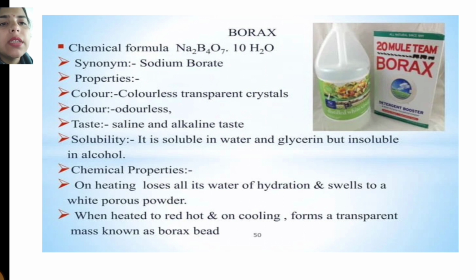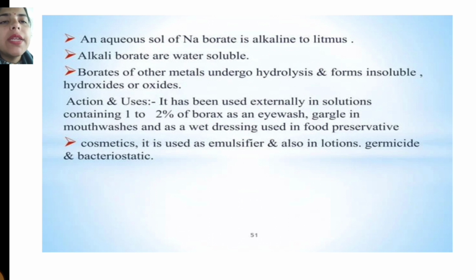Chemical properties: on heating, it loses all its water of hydration and swells to a white porous powder. When heated to red hot and then cooled, it forms a transparent mass known as the borax bead. An aqueous solution of sodium borate is alkaline to litmus. Alkali borates are water soluble; the borates of other metals undergo hydrolysis and form insoluble hydroxides or oxides.